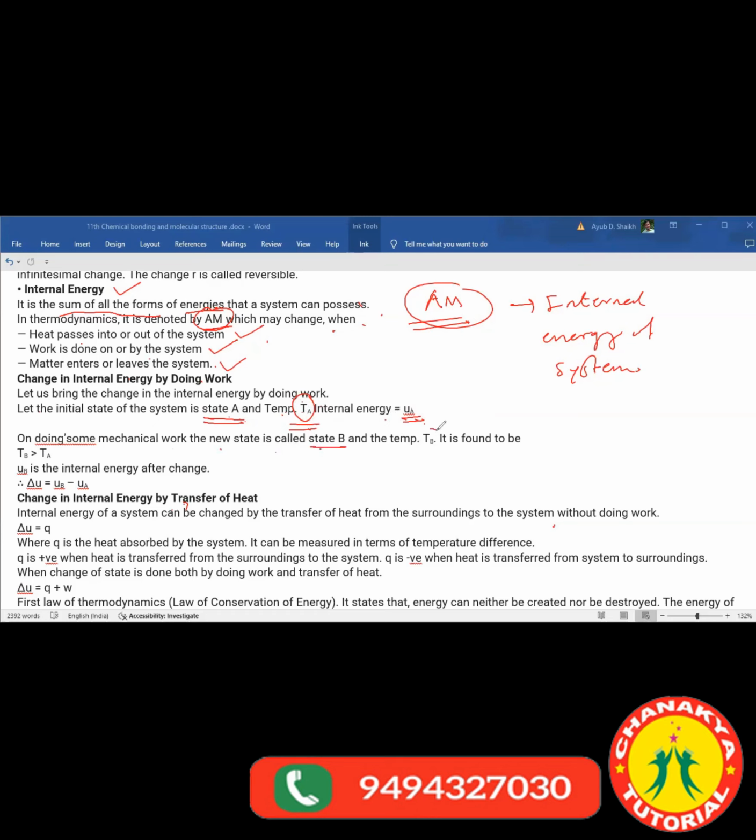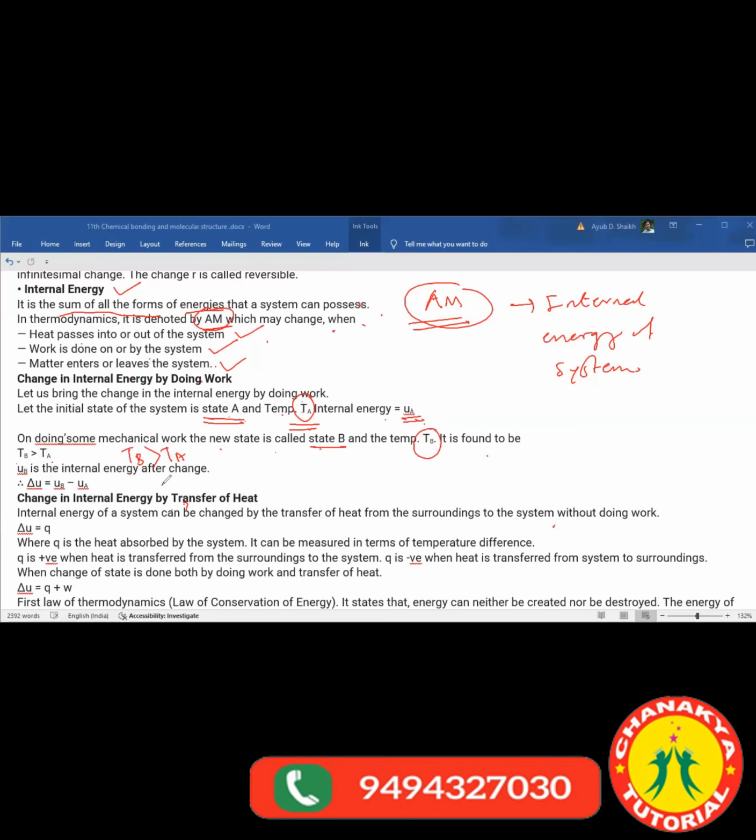That time temperature becomes TB, and it is found that TB is greater than TA, because initially your object or your system would be at rest. That time it does not do any sort of work, right? When it does the work, that time more energy is required, and hence your TB is always greater than TA. Understand why TB is greater than TA? Because in case of TB, work is done. So TB is greater than TA.